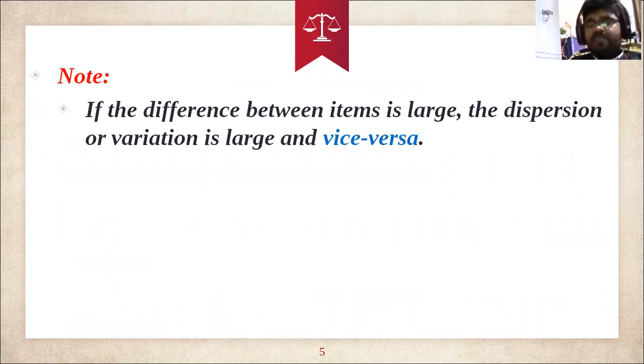This is the next point, which is very important. If the difference between items is large, and the difference between items is nothing but the values of the particular variable, then the dispersion or variation is large. For example, in the BA first year, if the difference between the marks of the first and second semesters is very high, the average variation is also very high.